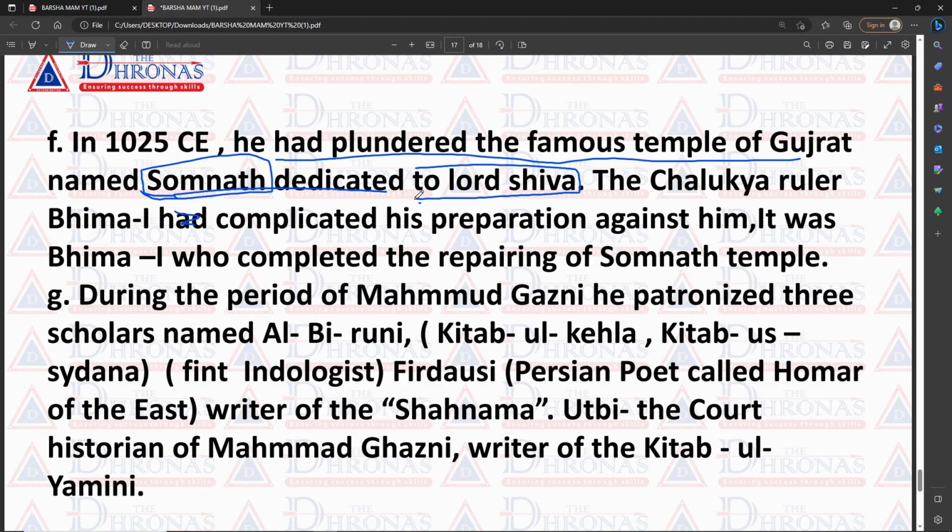Okay, Lord Shiva. So the Chalukya king Bhima I completed all his preparations against him. But after that, it was Bhima I who first completed the repair of the Somnath temple. Sometimes in exams such questions also come, like who first repaired the Somnath temple. And which Chalukya ruler was the first to fight and stand against Mahmud of Ghazni?